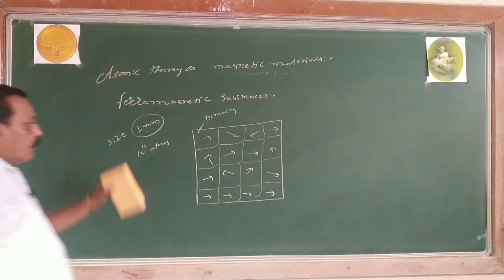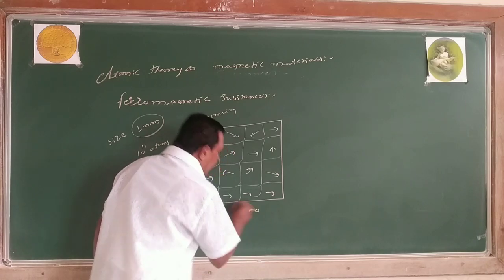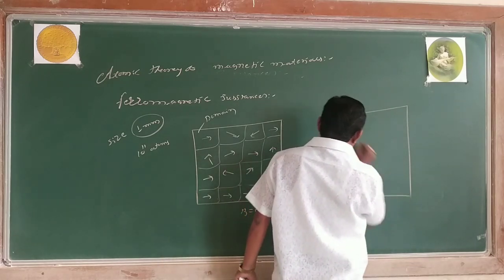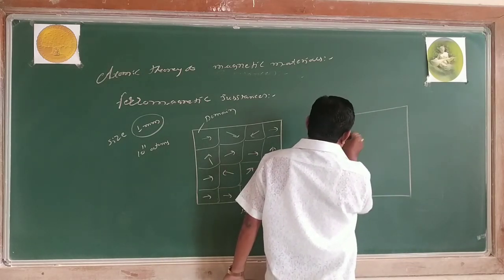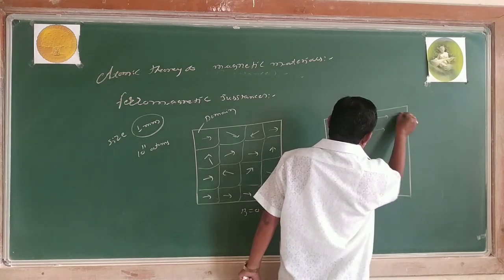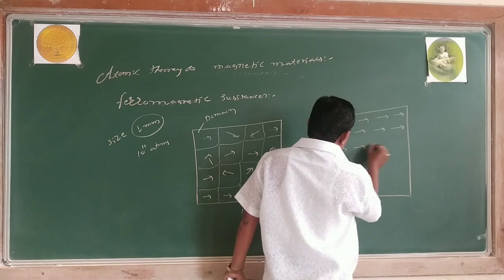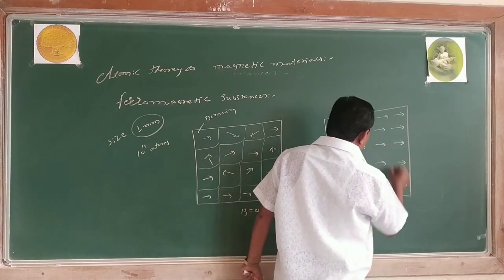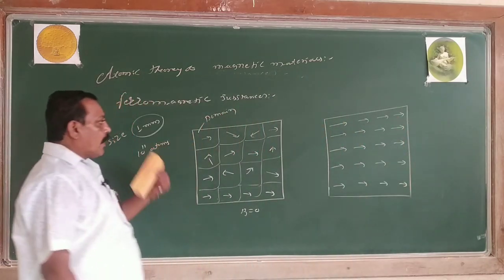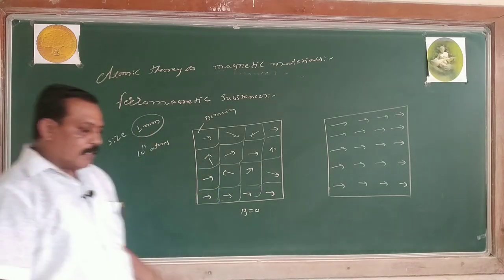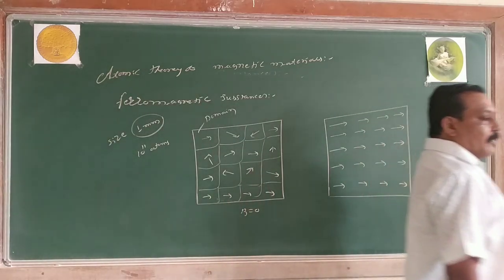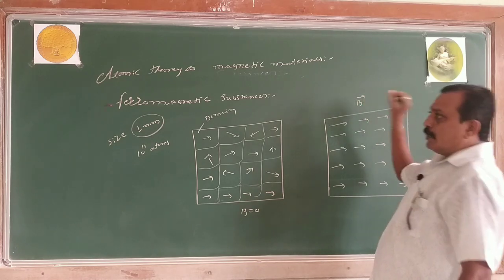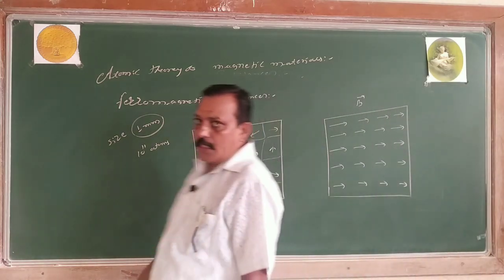When the magnetic field is applied, these molecules are in a systematic manner in their region, the expansion of the region takes place, and the molecules are arranged in a systematic manner. Because of the large number of atoms in the domain, the size of the domain increases. Hence, the molecules are arranged in a systematic manner. They possess a strong magnetic field along the direction of the magnetic field. Hence, the materials get magnetized strongly along the direction of the magnetic field.